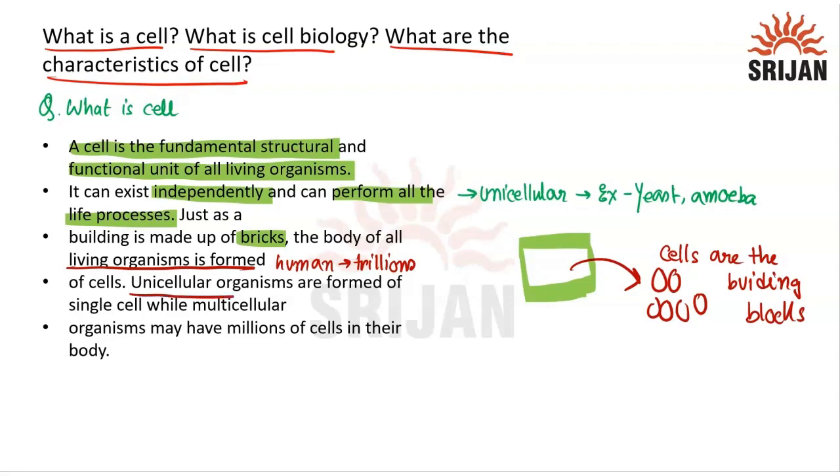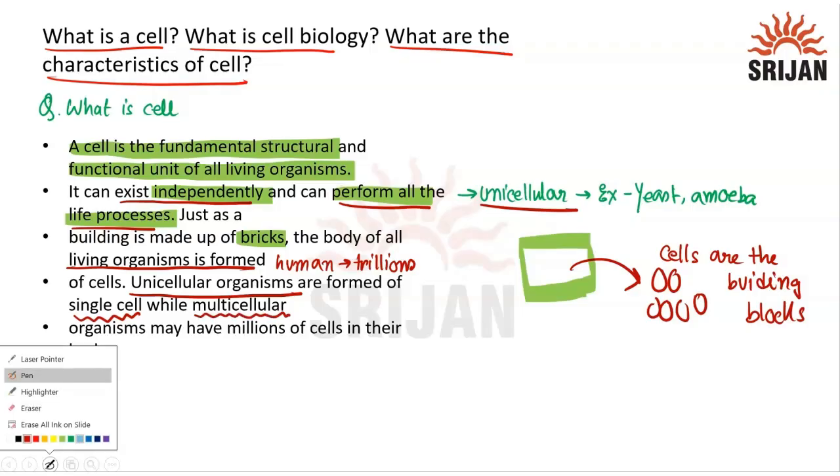Unicellular organisms are formed by a single cell itself, and that single cell does all its activities. So a cell can exist independently as well.